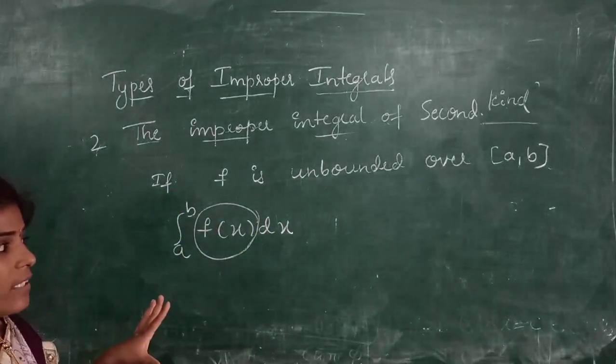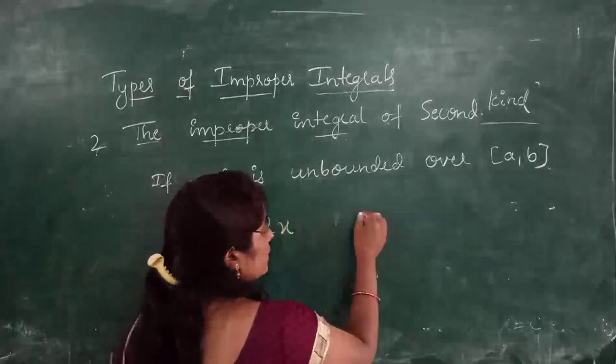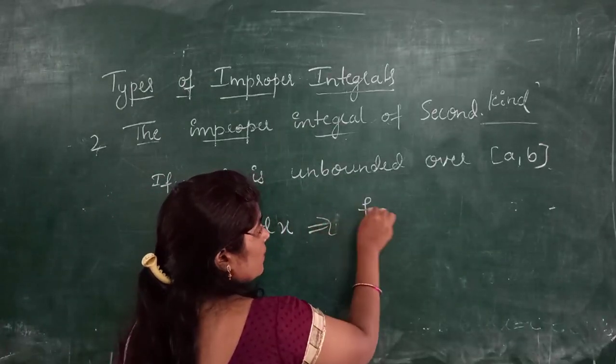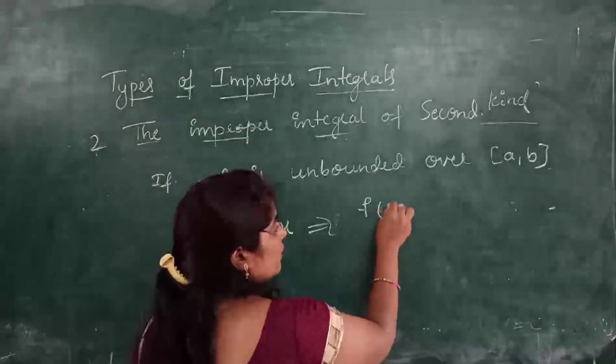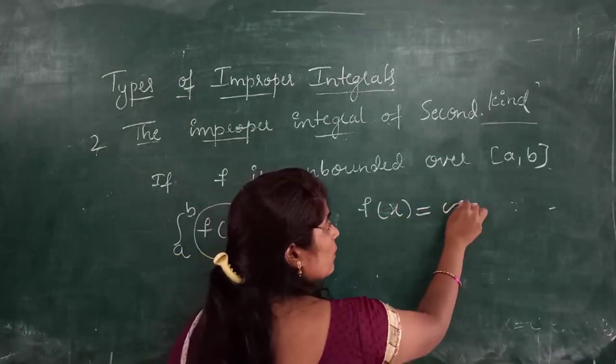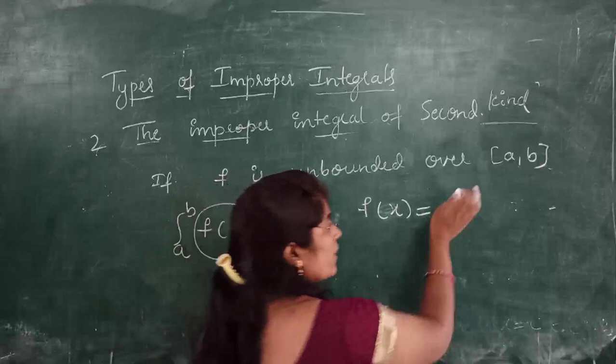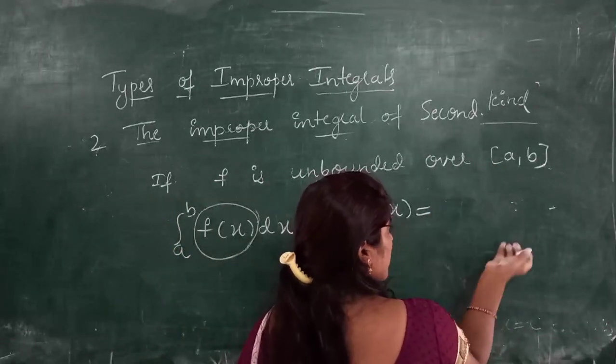F is unbounded means f of x equals infinity. Infinite means it may be plus infinity or minus infinity.